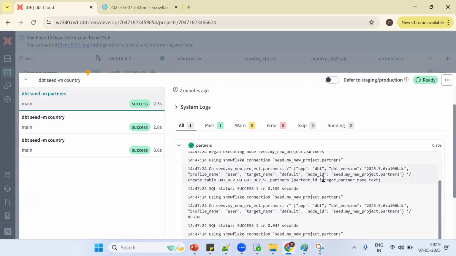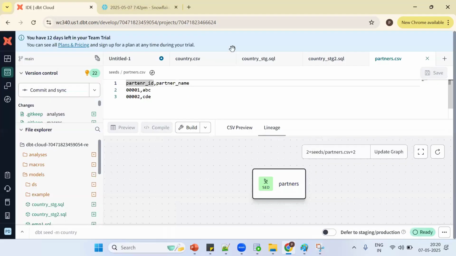Now, how can you say this explicitly? Tell me, by using what concept? Seed.yml. By using the YAML concept only. Simple thing. Similarly, in project.yaml, what if I want to create my own materialization? Go for the YAML concept, same thing. We want to say to DBT, don't treat it as a number, treat it as a varchar. What do we need to say in the YAML? Seeds YAML concept. Remember, in DBT, everything is YAMLs, Jinja functions, macros, and models.